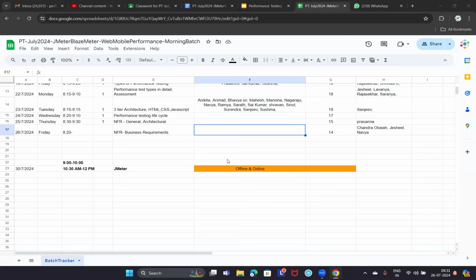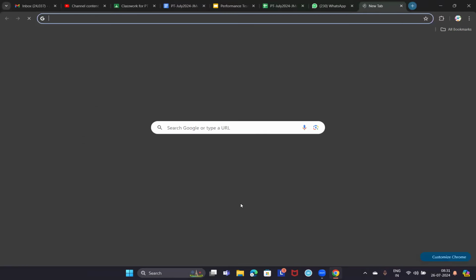So first timelines, and then what is the application URL and credentials, right? And then what is the acceptance criteria? Next, any firewall clearance. Do we need to obtain any firewall clearance? And then architectural requirements.